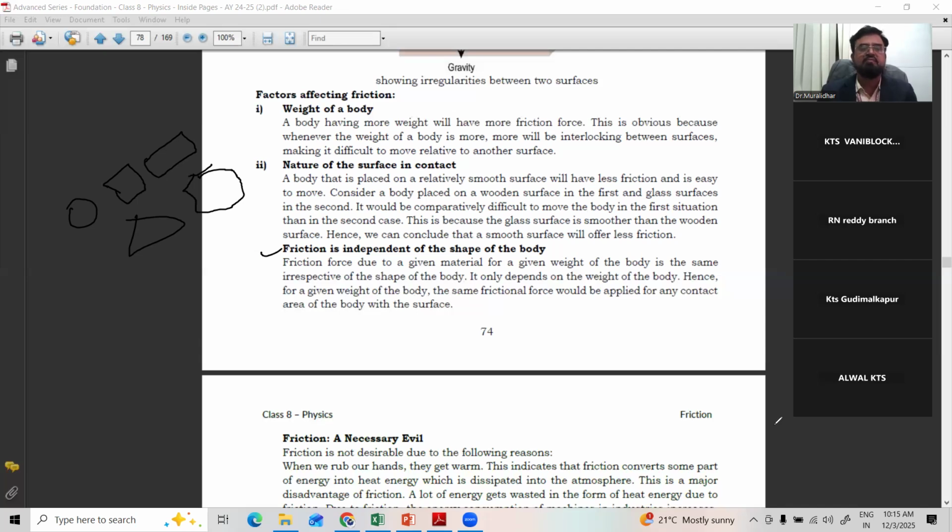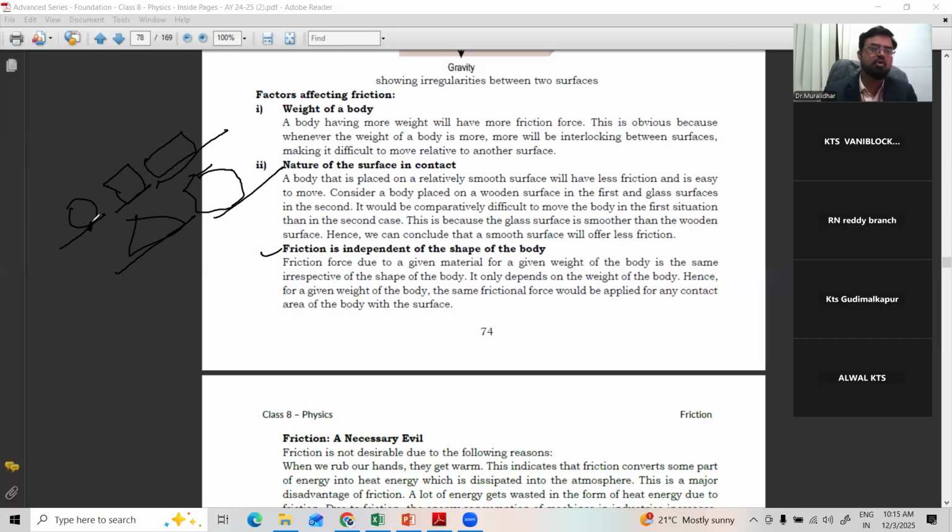Hence, for a given weight of the body, the same frictional force will apply for any contact area with the surface. For example, see, here we place a sphere on the floor, a square, a rectangle, a triangle, and some other sections also.